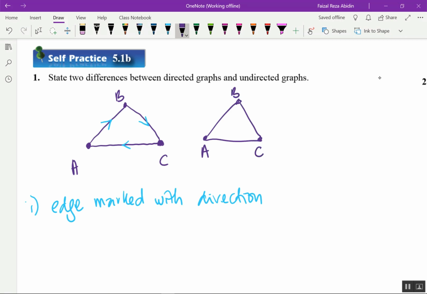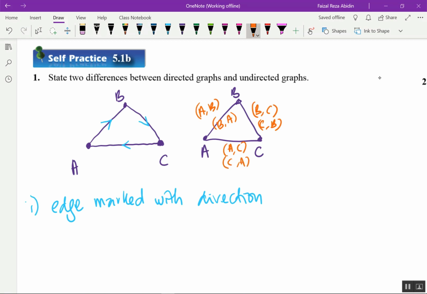If I want to write down the order of the vertices, I can write A, B for the edge here, or B, A, because there is no direction. Also this one, BC, or I can write CB. Same here, AC, or I can write CA.